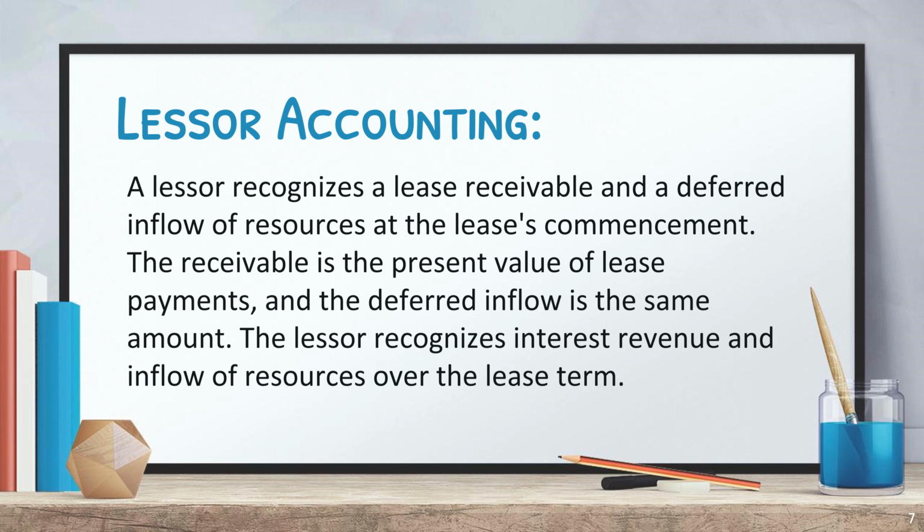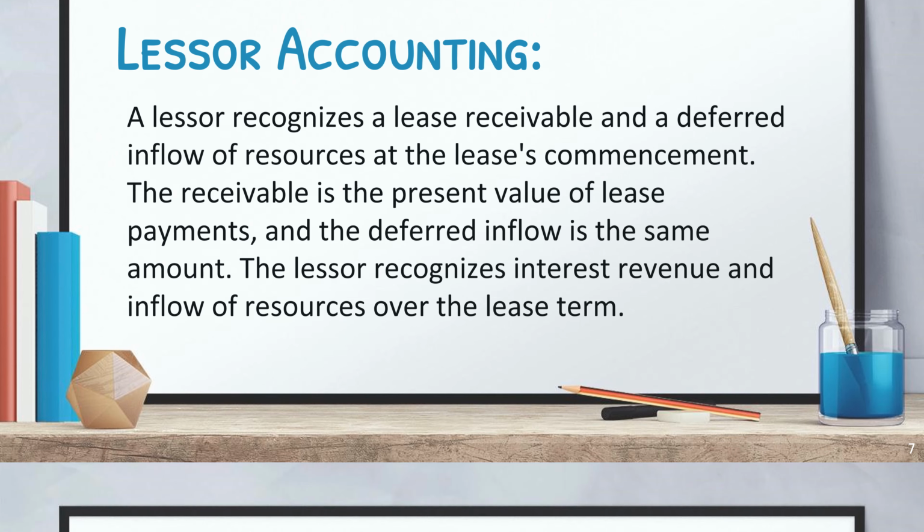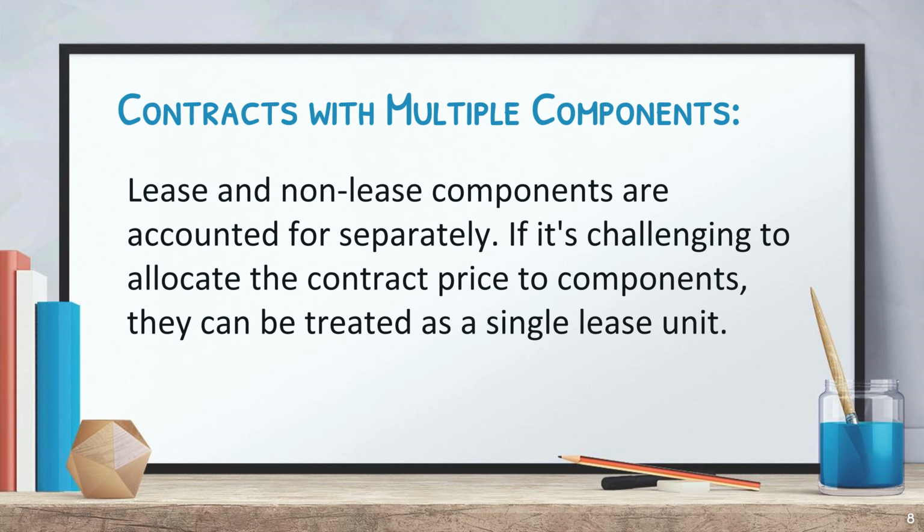A lessor recognizes a lease receivable and a deferred inflow of resources at the lease's commencement. The receivable is the present value of lease payments, and the deferred inflow is the same amount. The lessor recognizes interest revenue and inflow of resources over the lease term. Lease and non-lease components are accounted for separately. If it's challenging to allocate the contract price to components, they can be treated as a single lease unit.